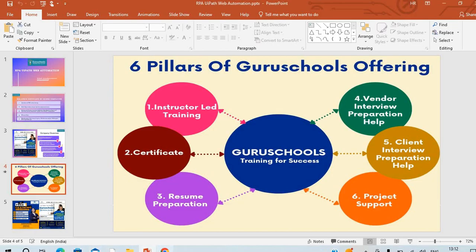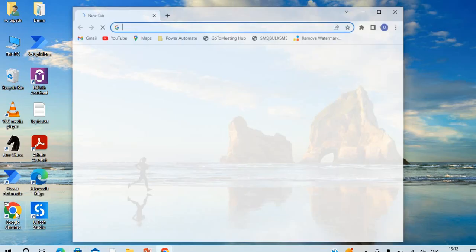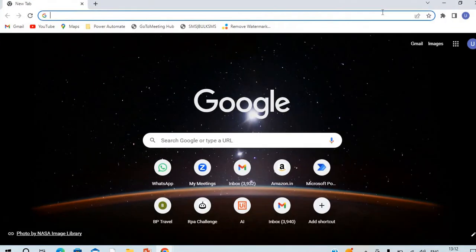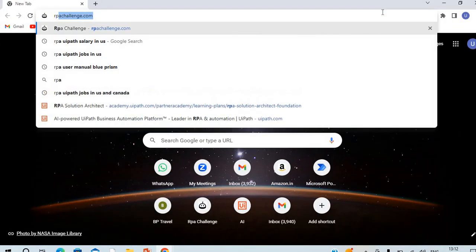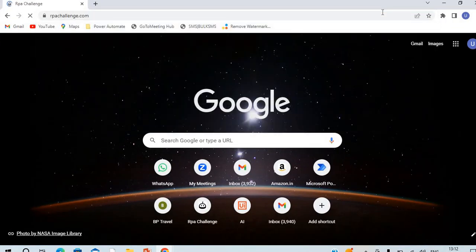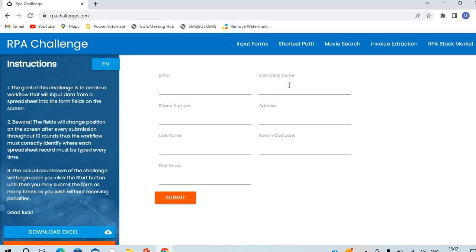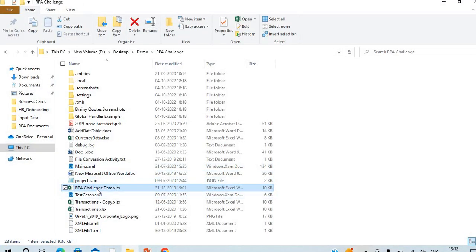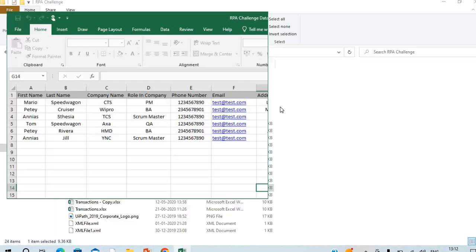So before starting, I will just explain the use case that we are going to take for today's session. This is a web application, a form filling application where we have to fill in the employee data, and this employee data will come from this Excel file.